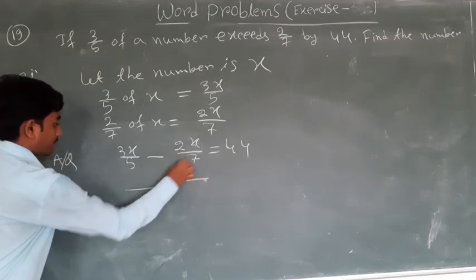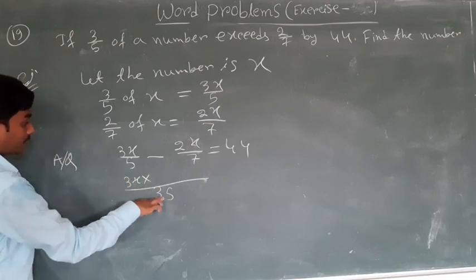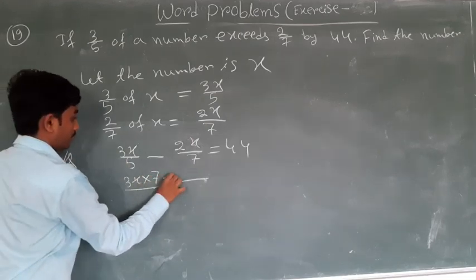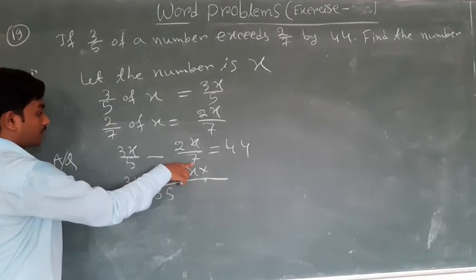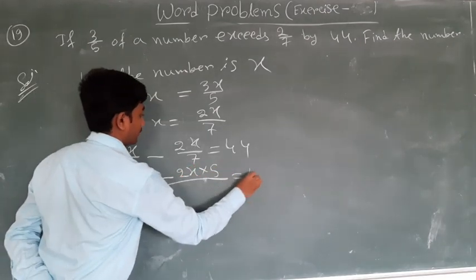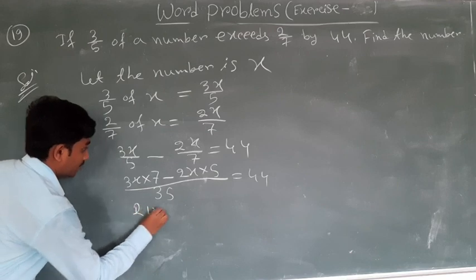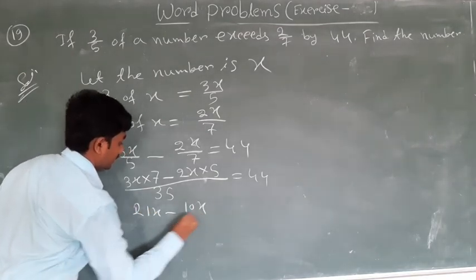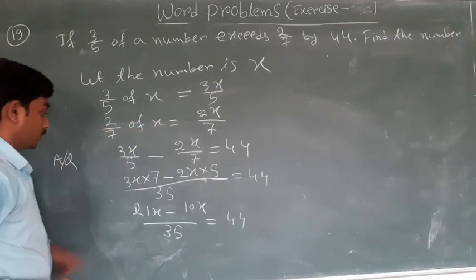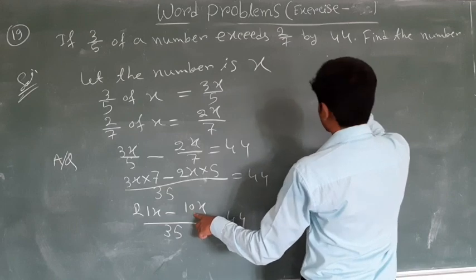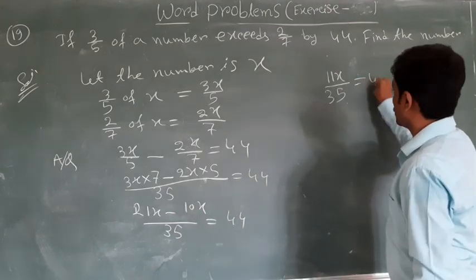LCM of 5 and 7 is 35. So 3x multiplied by 7 minus 2x multiplied by 5 over 35 is equal to 44. 21x minus 10x, 11x upon 35 is equal to 44.